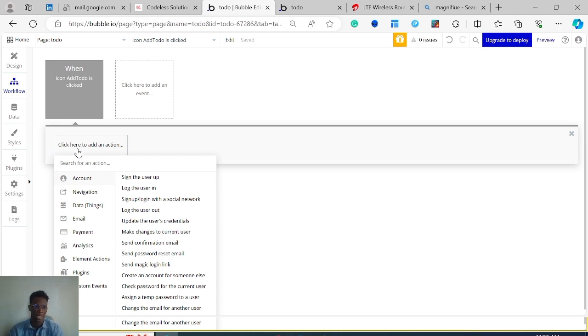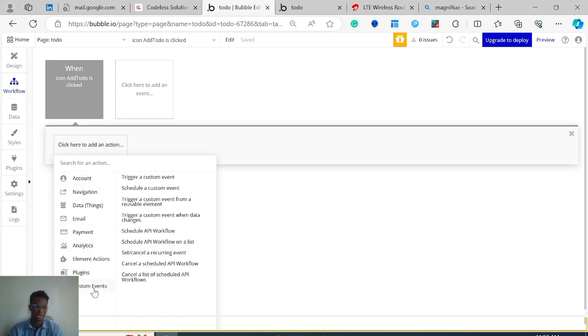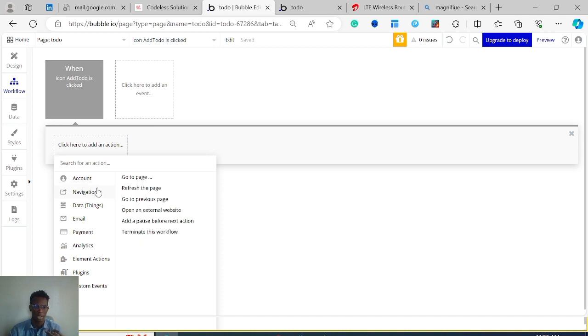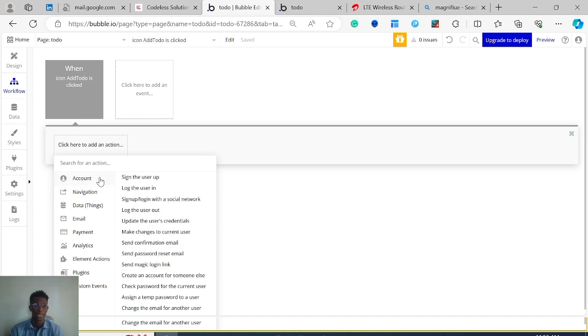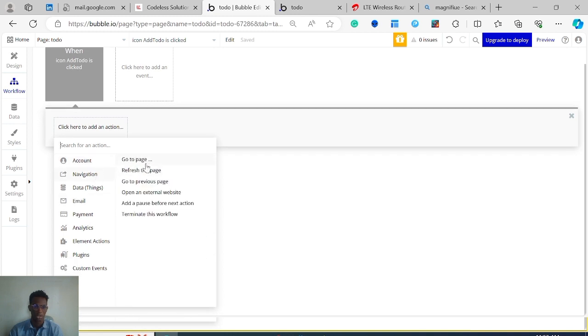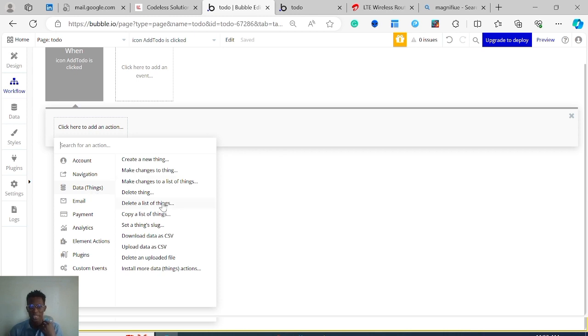So here under actions, you can see this is a bigger list. Here you have the ability to do almost everything. You can navigate to another page, you can sign up a user, you can log out a user, you can reset a password, and you see all of them are nicely grouped. So on that account, we have all of this. You can make changes to a user. Under navigation, you can open an external website. Under data things, you can create a new thing.